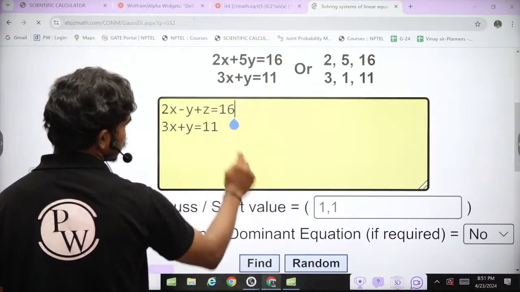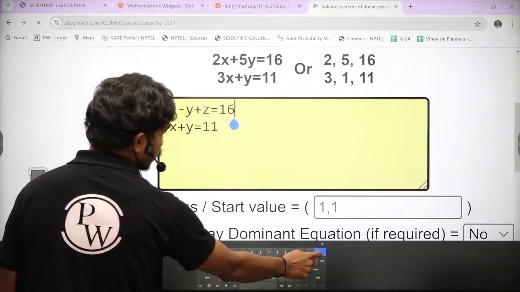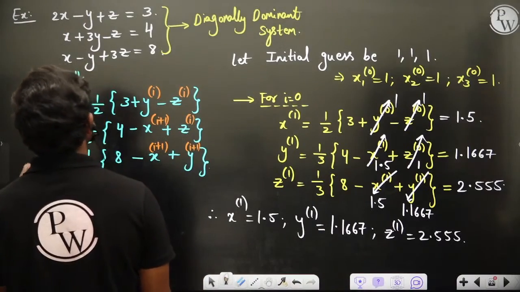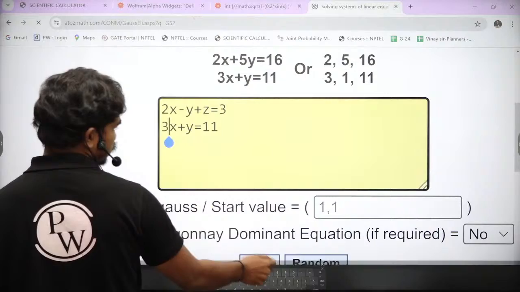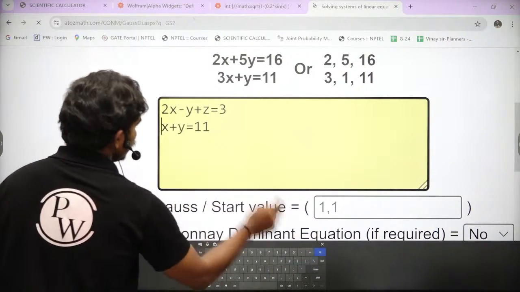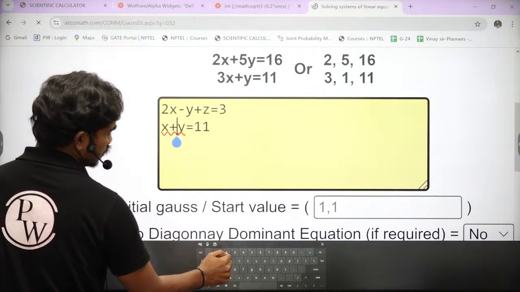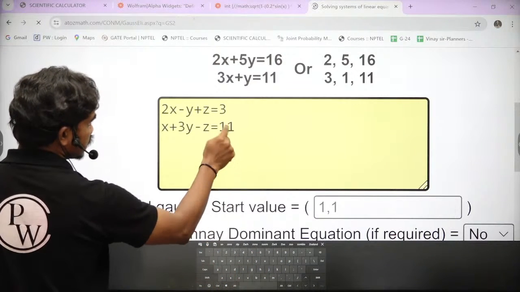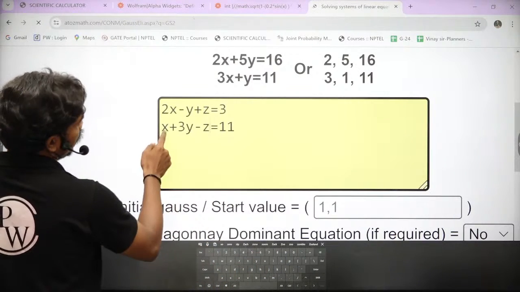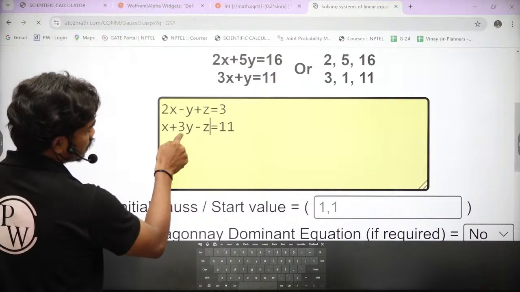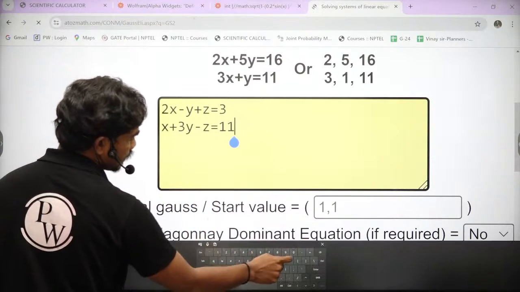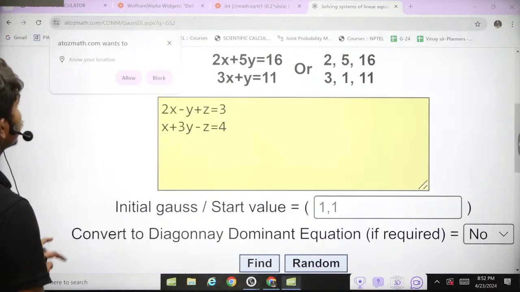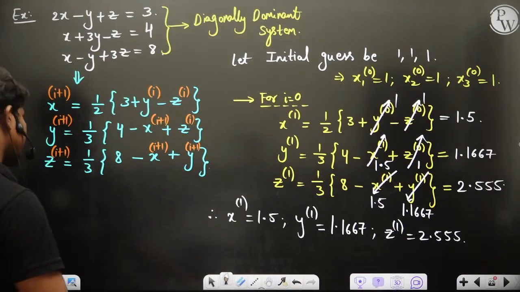I'm just showing you because I want to show the iteration values. This is 3. Good. Then 3x plus y equal to 11. x plus 3y minus z is equal to how much? 1 plus 6, 7. 7 minus 3, 4. This should be 4. So x plus 3y minus z is equal to 4. Then x minus y plus 3z is equal to 8.